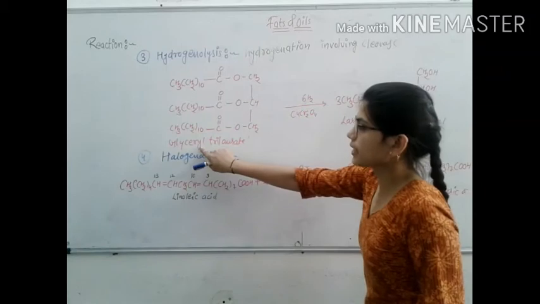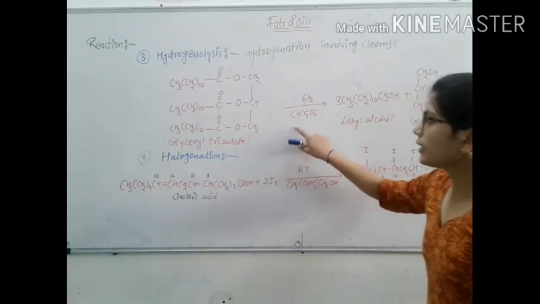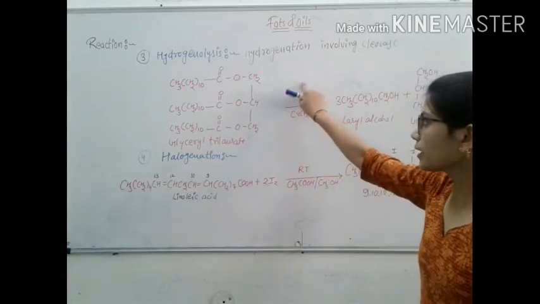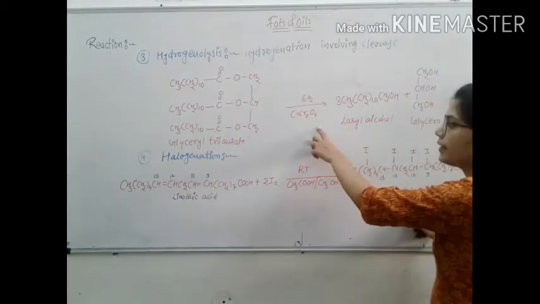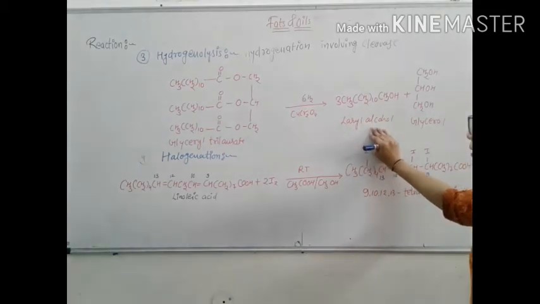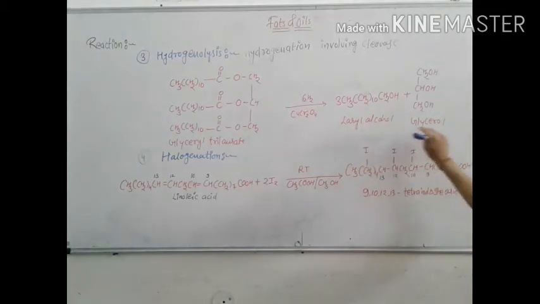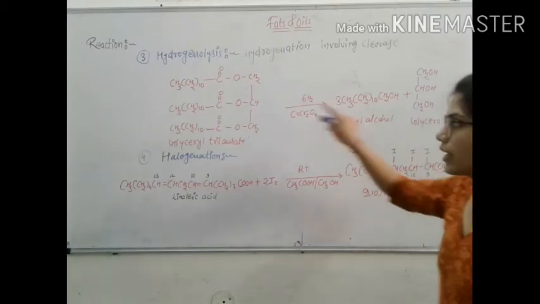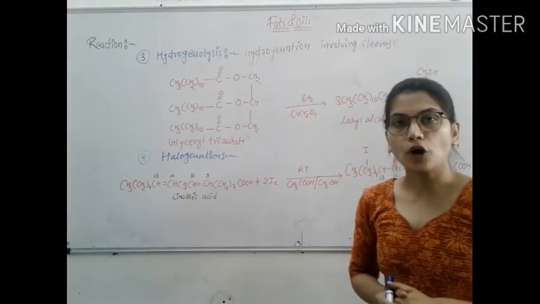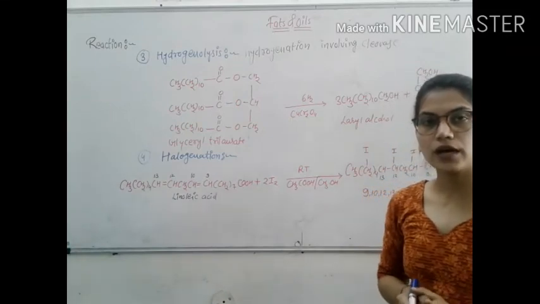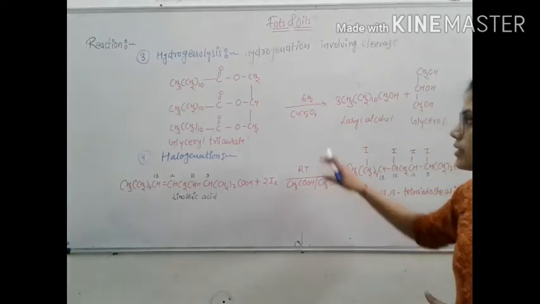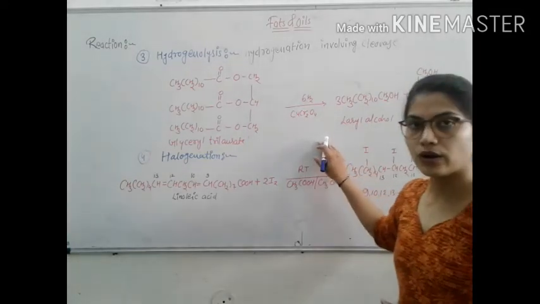When glyceride trilaurate reacts in the presence of copper chromate at high pressure and temperature, lauryl alcohol and glycerol are formed. The obtained long chain alcohols are used for manufacturing detergent. So this reaction is hydrogenolysis.